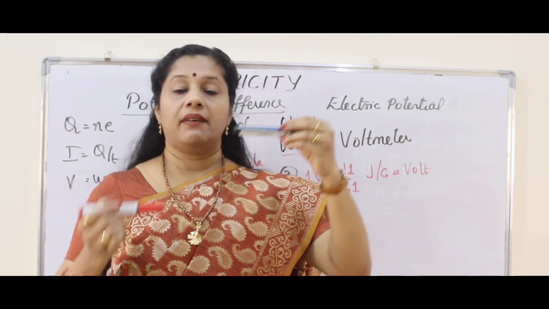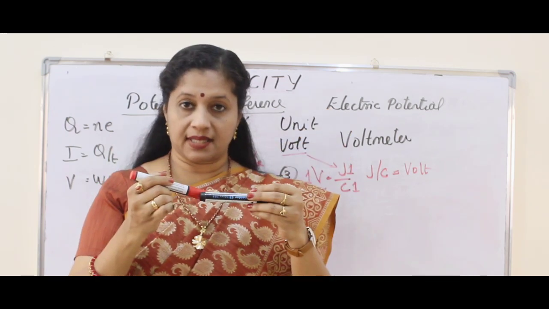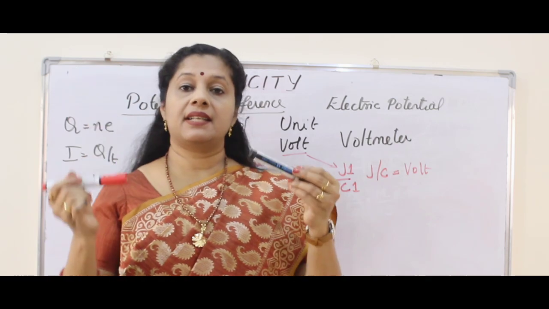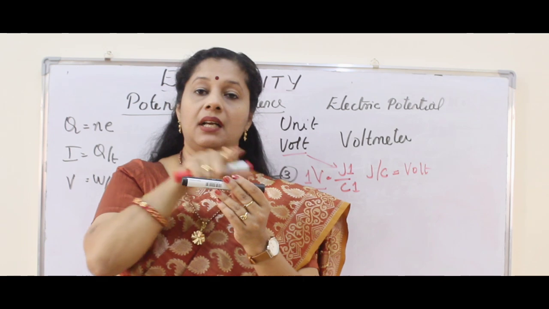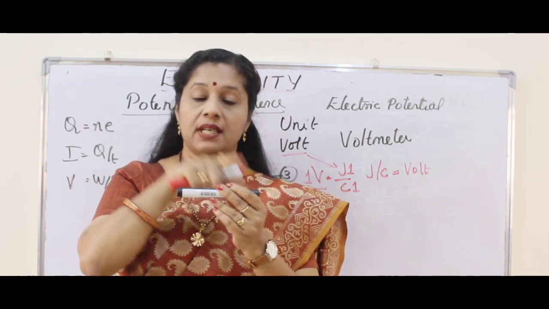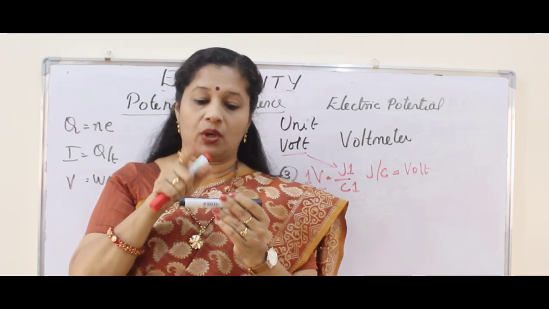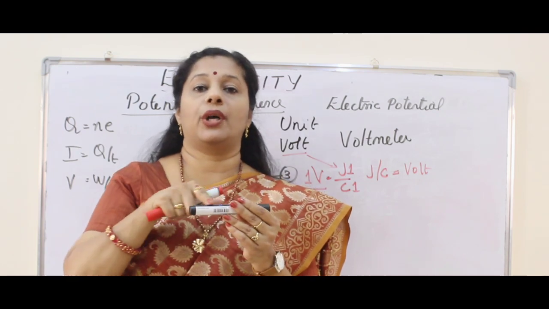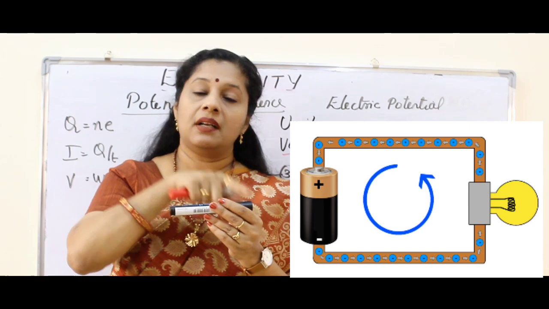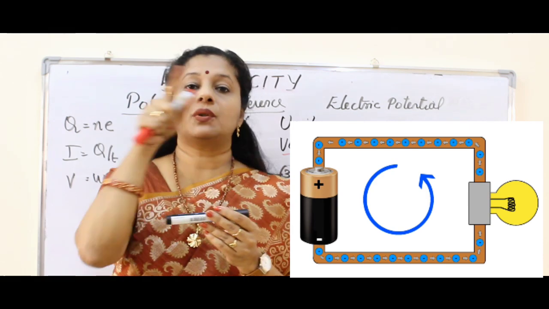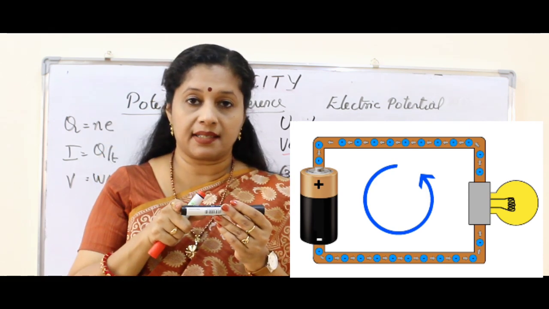So here also, when we are using a battery or a cell, we are creating a difference at both ends, the positive terminal and the negative terminal. The negative terminal will have more electrons or more negative charge. Why? Because there is a chemical reaction going on inside a battery, which makes the current flow through the conductor when the conductors are connected at the ends.